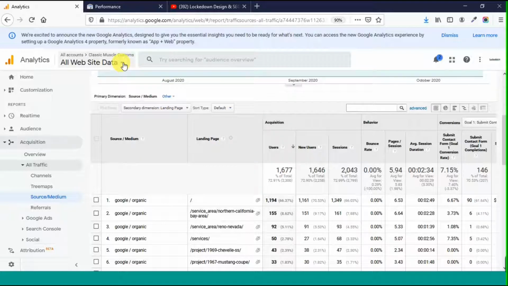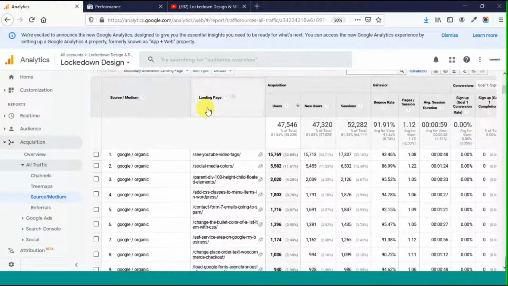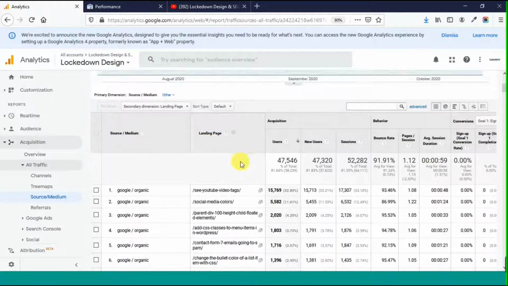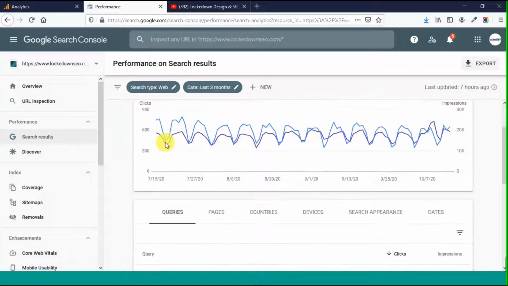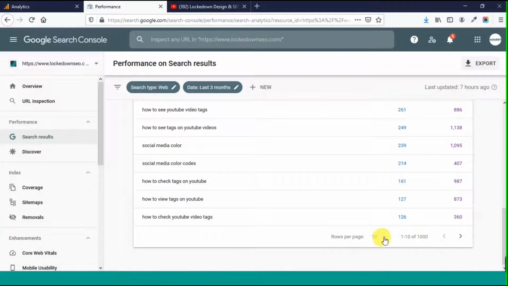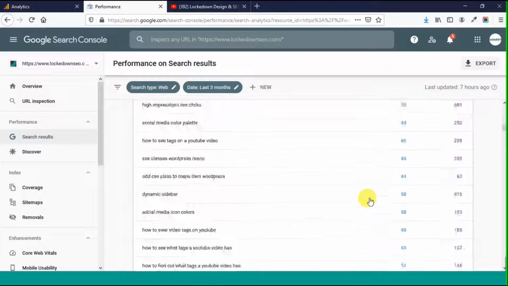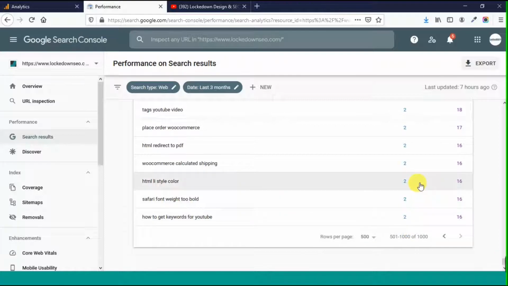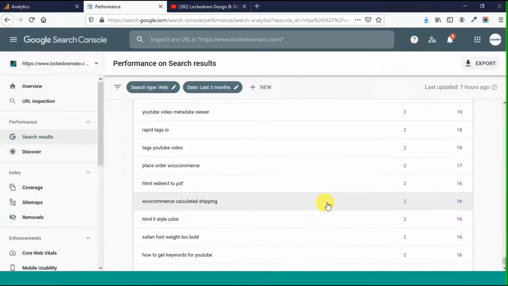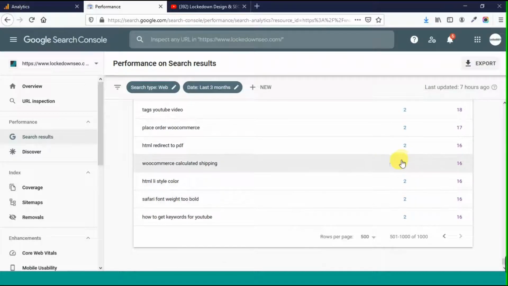I'm going to go ahead and look at my own site, and there's a discrepancy here as well, which is an interesting one. According to this, over the same period of time, I had 47,546 clicks. And Google Search Console, for whatever reason, says that there's 53,000. But I can go to the bottom of this chain, and there'll probably still be clicks past this first 1,000. See, there's still clicks here. Most sites that are smaller are going to reach that 0 click threshold by the end of the 1,000 terms.